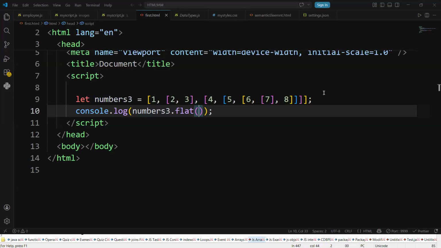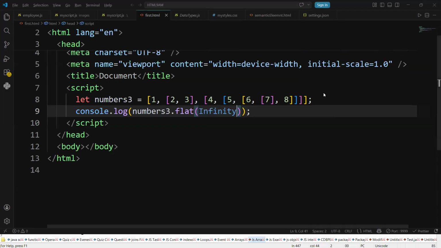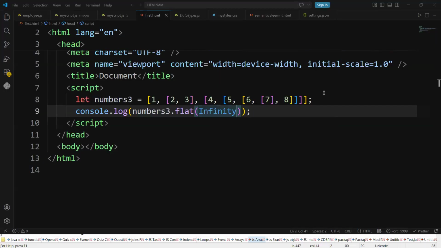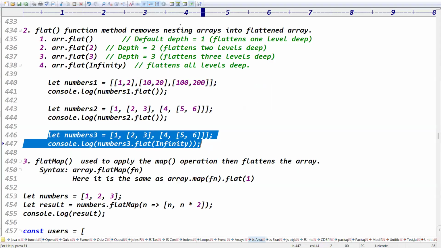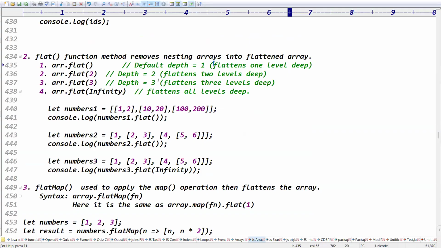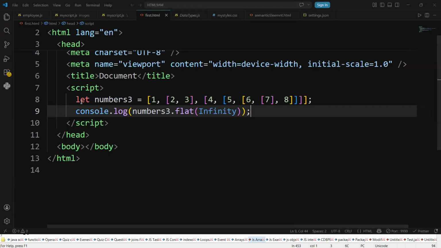That's what most do. If I don't want to mention the flattening level, and any levels of nested arrays are there, you can go for infinity. Infinity means all levels are flattened. By default, the flat level is 1. If you want to specify the flat level, you can specify it. That is the concept of flat. The default depth is 1. Flat and 1 level deeper. Flat and 2 levels deeper. Infinity means flat and all levels deeper. That's called flat, guys, right? Exactly. Okay, that is called flat.